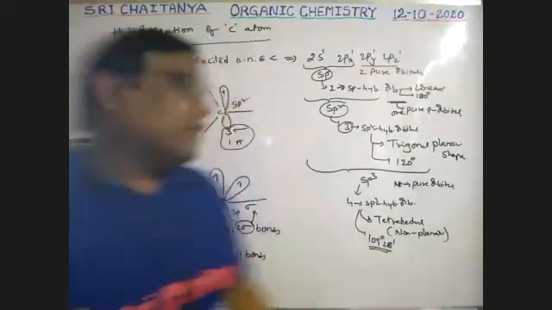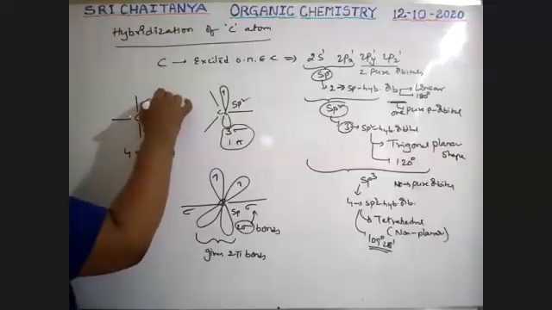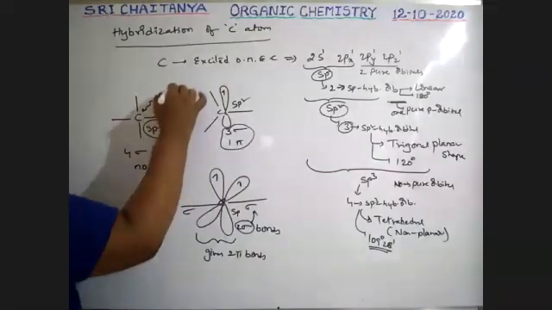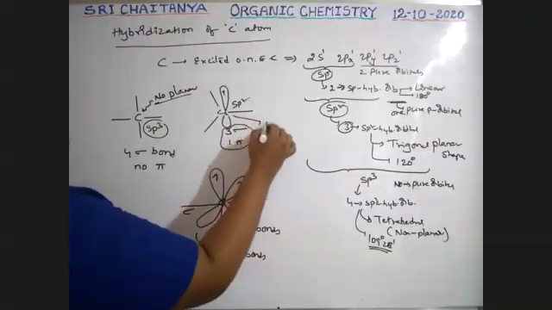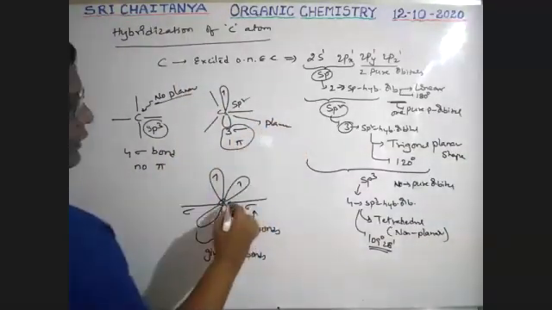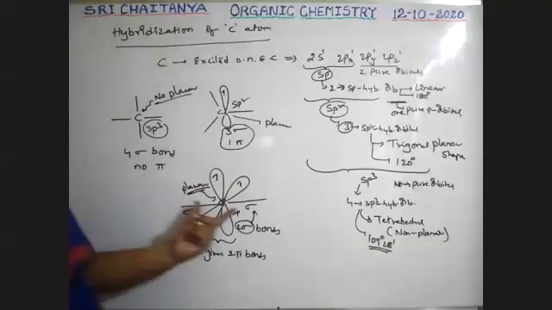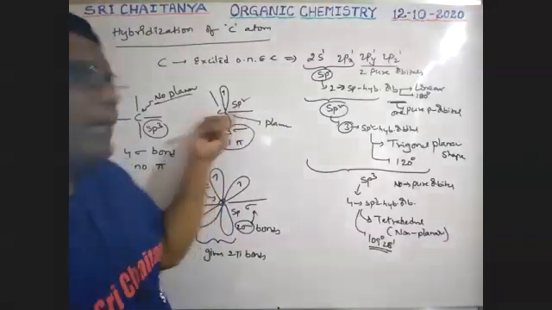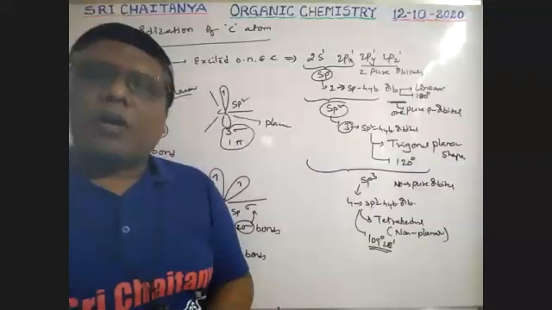But this carbon is non-planar, while this carbon is a planar carbon. This carbon is also a planar carbon. That means all the bonds are within the plane. Here, not all the bonds are within the plane.